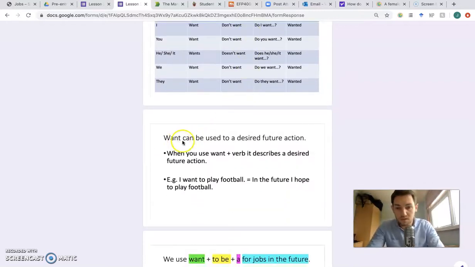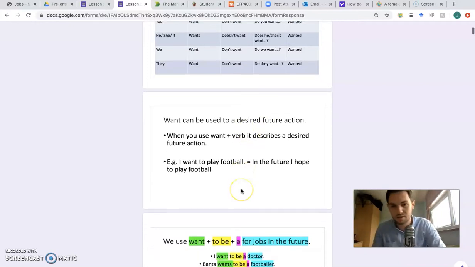Want can be used as a desired future action. When you use want plus the verb, it describes a desired future action. For example, I want to play football. In the future, I hope to play football. So tomorrow, I want to play football. You can say, what do you want to do? I want to play football. I want to play on my phone. I want to go to sleep. So it's a desired future action.